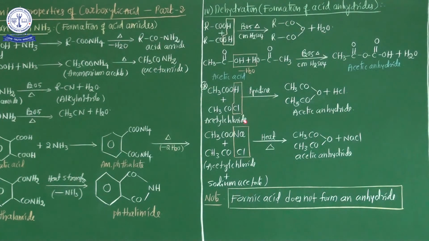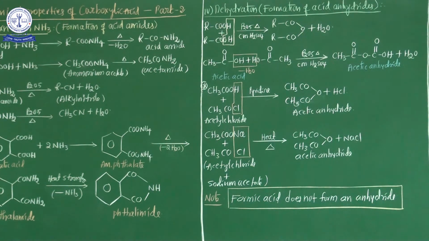Now see, the important point is that carboxylic acids under dehydration with phosphorus pentoxide and concentrated sulfuric acid are converted into the acid anhydride. Now sometimes, my dear students, acid anhydride can also be obtained by reacting acid chloride with carboxylic acid. Not only from one category, sometimes acid anhydride can also be obtained easily by reacting acid chlorides with carboxylic acid.